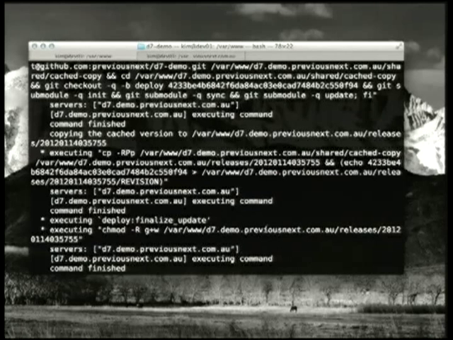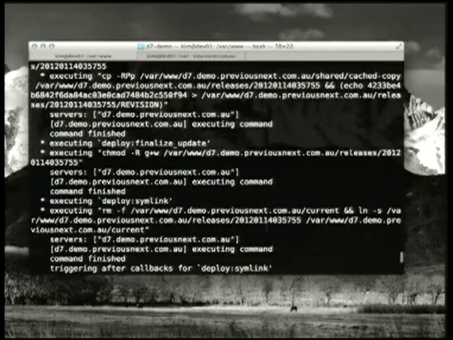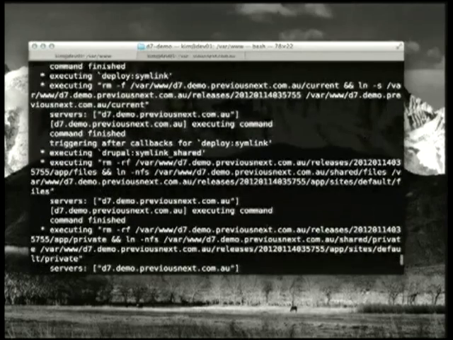Where are we? It's saying yes, it's all done. Okay, so the next thing is it should be deploying the symlink. It's taking the old symlink that was pointing to the old revision and then creating a new one pointing to the new revision. It's quite verbose, but it's telling you everything that it's doing.